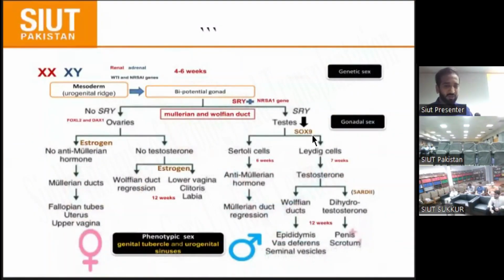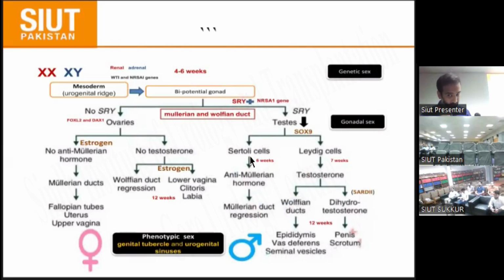This is the normal formation of the testes and ovaries and of the internal genitalia. This whole presentation is based on this one important slide. The most important sex-determining gene is the SRY gene. If the SRY gene is present, testis formation goes forward, and the testis has two cells: the Sertoli cell and the Leydig cell. The Sertoli cell secretes AMH, anti-Mullerian hormone, which causes Mullerian duct regression.